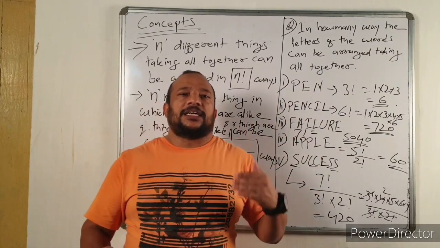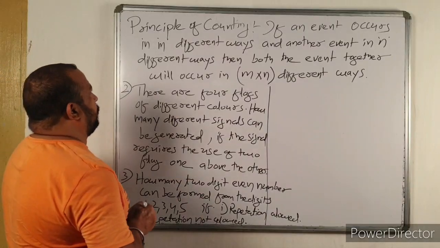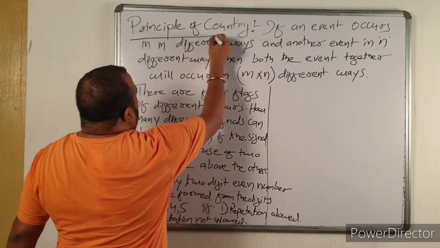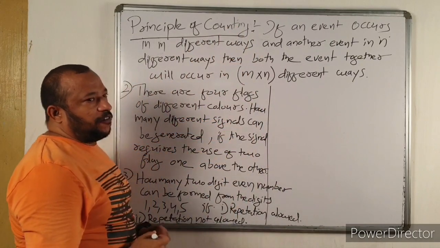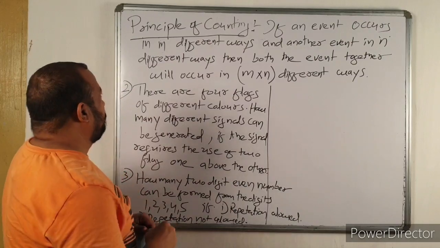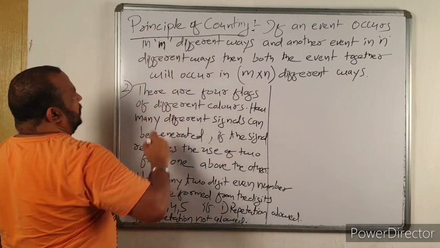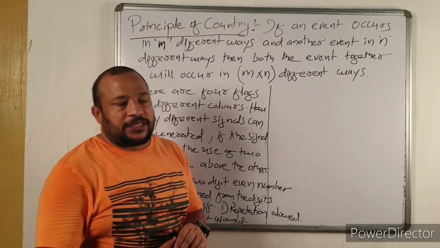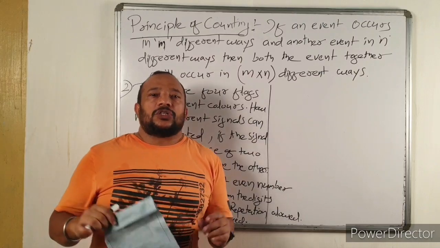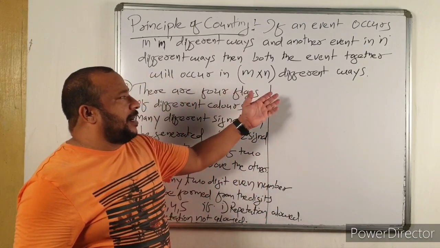Now let us discuss the next concept: principle of counting. According to the principle of counting, if an event occurs in m different ways, and another event occurs in n different ways, then both the events together will occur in m into n different ways.